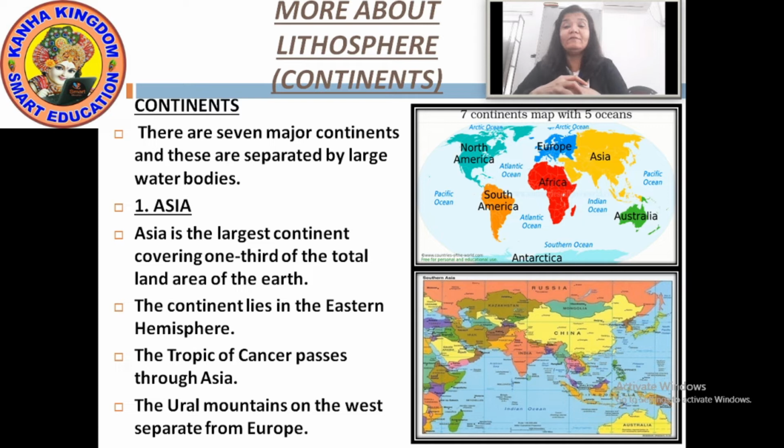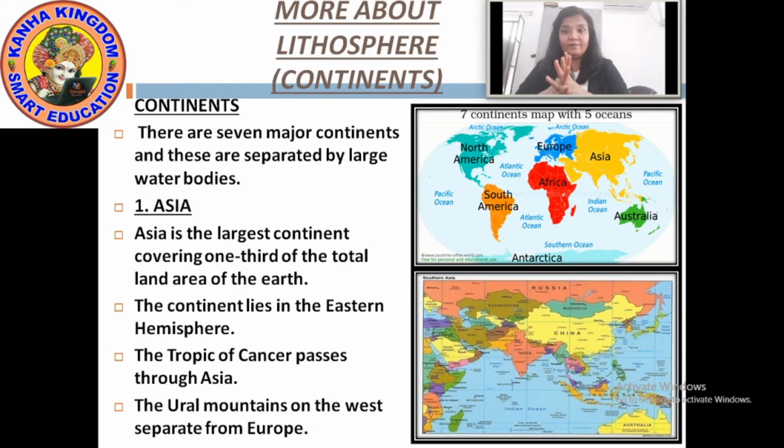Our globe, our earth is divided into 2 halves with the equator. Horizontally and vertically it is divided by prime meridian. The vertical division of the earth is the eastern hemisphere and the western hemisphere. So our Asia continent lies in the eastern hemisphere.